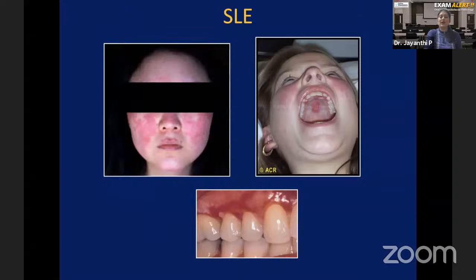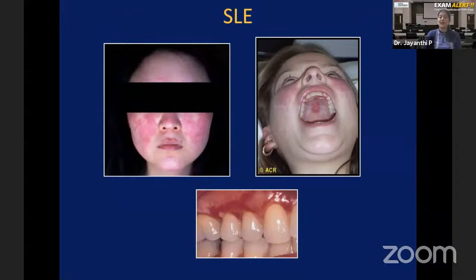In the oral cavity, you just see an erythematous area, redness, commonly seen in the gingiva. That's why I put this picture, commonly seen in the gingiva, sometimes in the hard palate. You see this patient, you see a red area in the hard palate. So the oral manifestation is nothing but an erythematous area, commonly seen either in the palate or gingiva. Skin, you see a butterfly rash or a malar rash. This is the skin and oral manifestation.